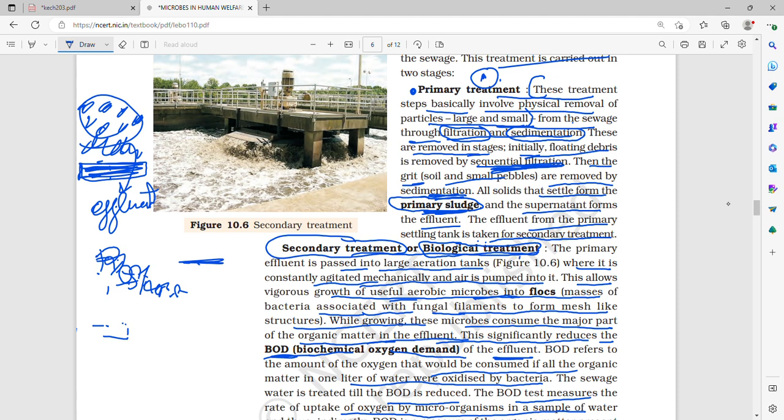The primary effluent is passed into a large aeration tank, where air is constantly pumped into it and it is constantly agitated mechanically. This allows vigorous growth of useful aerobic bacteria into flocs. What are flocs? They are masses of bacteria associated with fungal filaments, which form a mesh-like structure. While growing, these microbes consume the major part of the organic matter in the effluent, and this significantly reduces the BOD, biochemical oxygen demand, of the effluent.